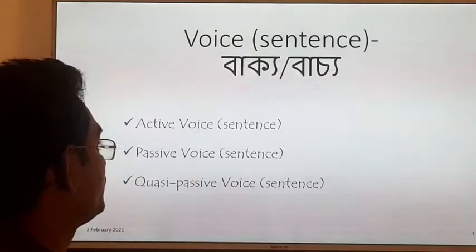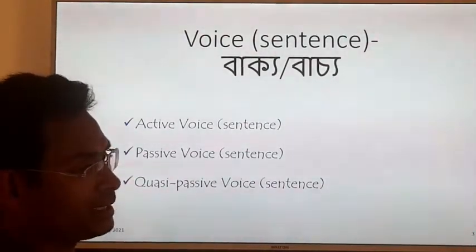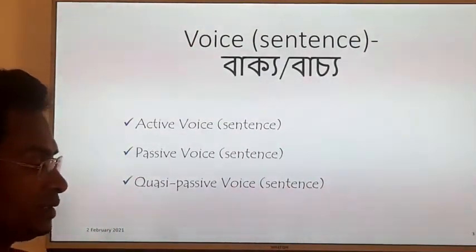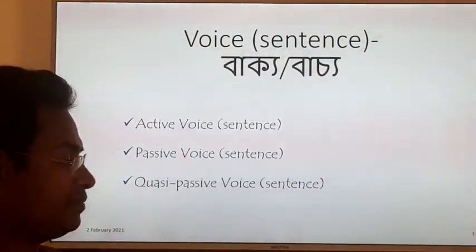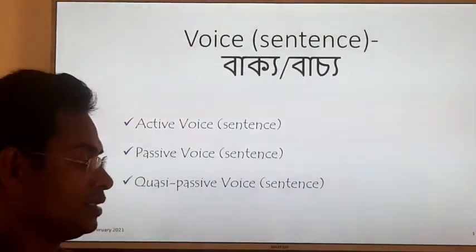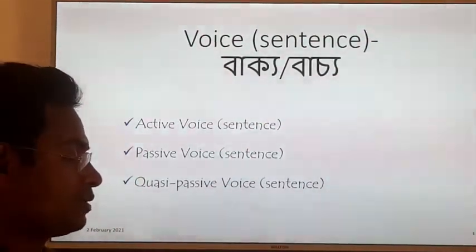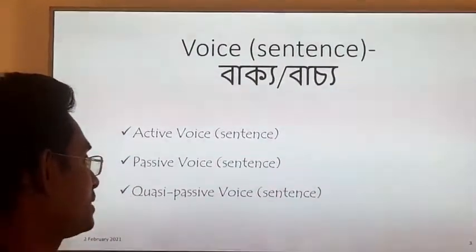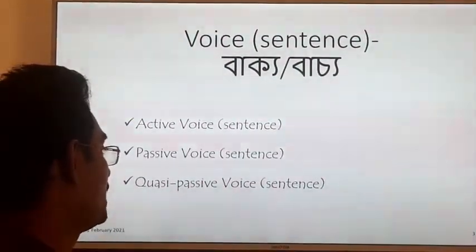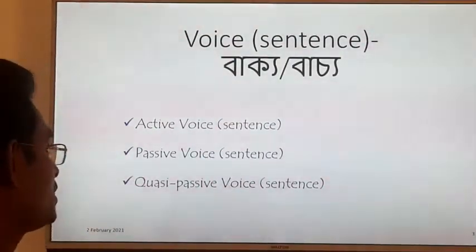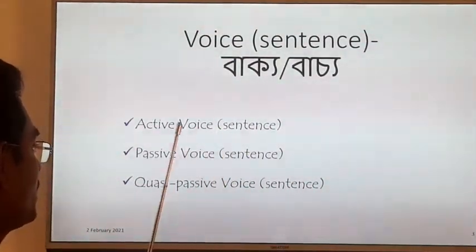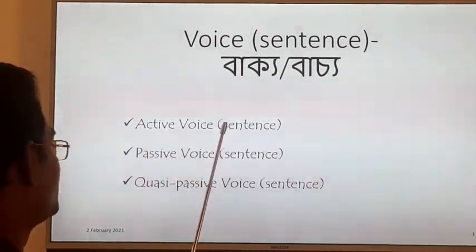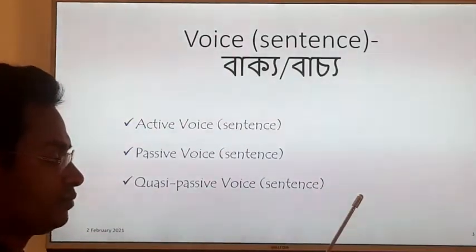According to voice, sentences are three types: active voice, passive voice, quasi-passive voice. Traditional grammar gives importance to quasi-passive voice, but modern grammar always avoids it. According to modern grammar, we will discuss these two types of voice: active and passive.